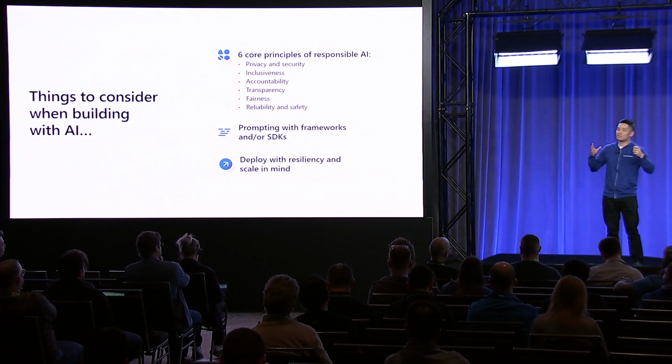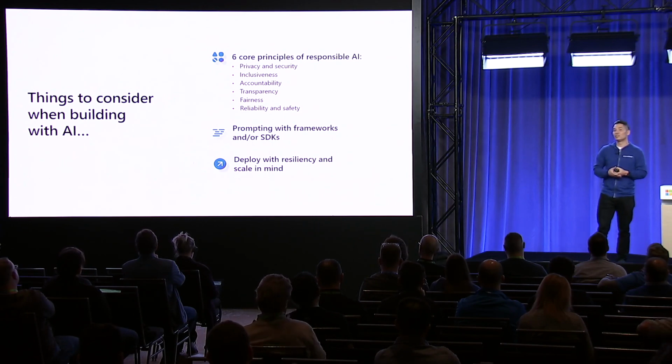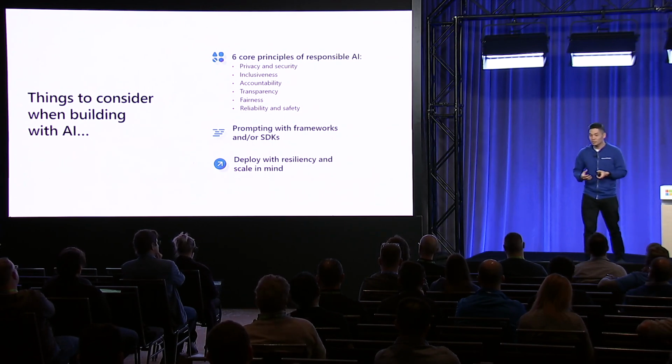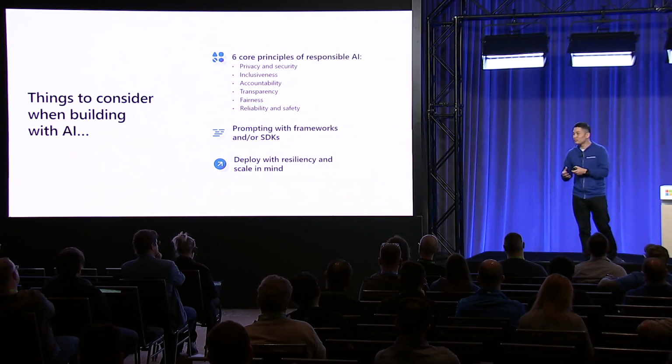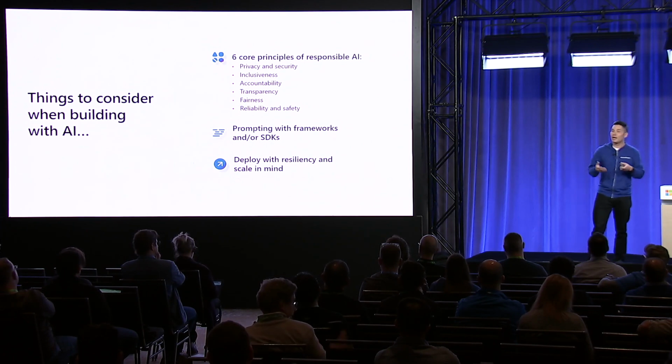And this is why we would suggest that you take a few things into consideration. Number one, when you're working with these AI models, leverage a framework or an SDK that can help you easily integrate AI into your apps. And then more importantly, look to services and platforms that can help you meet your resiliency and scalability goals. And let's see how.